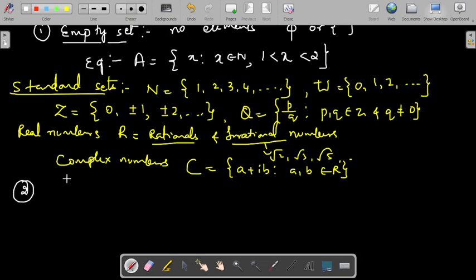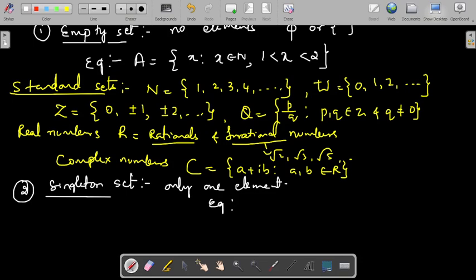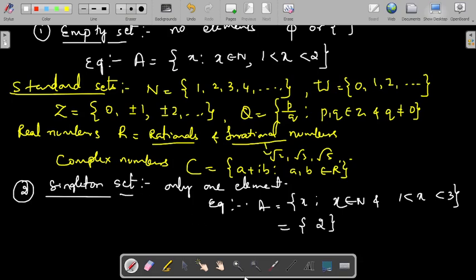Let us go to the next type of set, that is the singleton set. The name itself says what a singleton set is. A set having only one element is called a singleton set. For example, let me consider A is equal to the set of x such that x belongs to N and x is greater than 1, less than 3. You have to list a natural number between 1 and 3. There is only one natural number, that is 2. So this set is called a singleton set, a set having only one element.